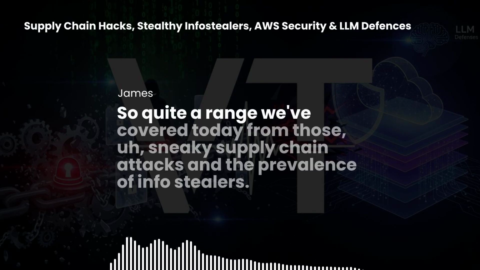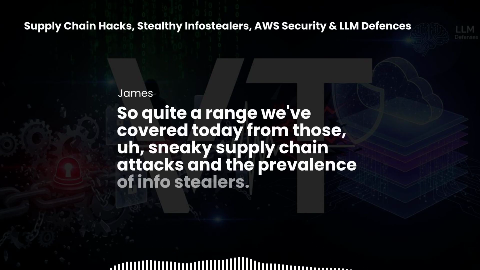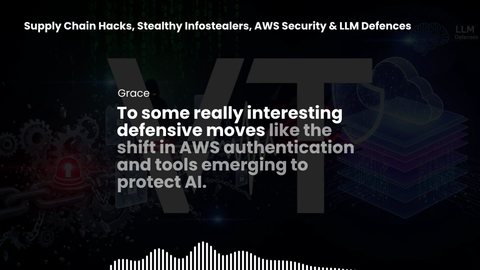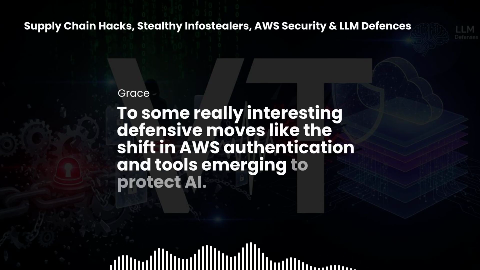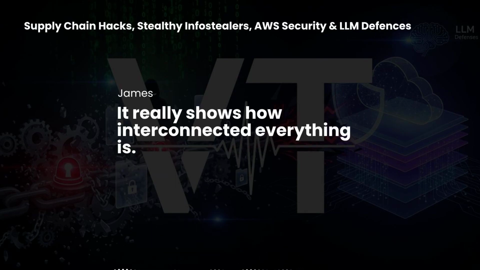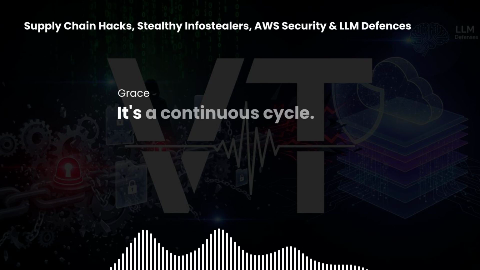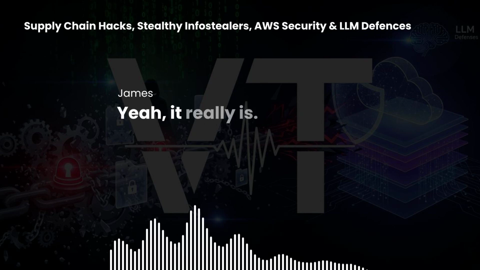So quite a range we've covered today, from those sneaky supply chain attacks and the prevalence of Infostealers, to some really interesting defensive moves, like the shift in AWS authentication and tools emerging to protect AI. It really shows how interconnected everything is. Attacks evolve, defenses evolve. It's constant. It's a continuous cycle, absolutely. A digital arms race, in a way. Yeah, it really is.